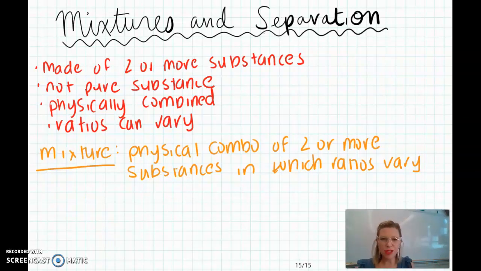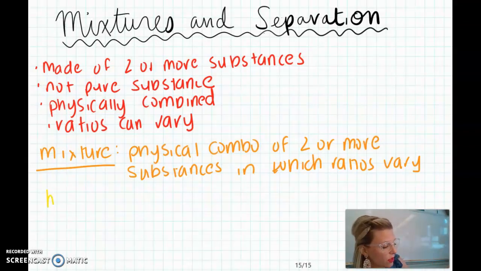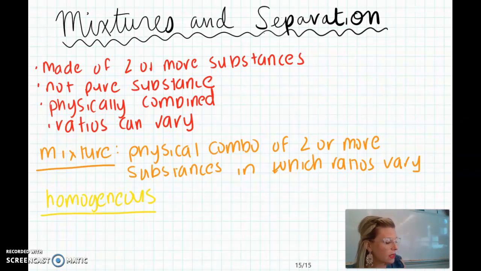Before we talk about separation, though, I think it's important to distinguish that there are two different types of mixtures. And you've probably heard these terms before in your previous science classes. We have homogeneous mixtures and we have heterogeneous mixtures. So what's the difference between those? Well, let's start with a homogeneous mixture, and let's start with an example that maybe you would all be familiar with, something like Kool-Aid. That delicious sweet beverage.